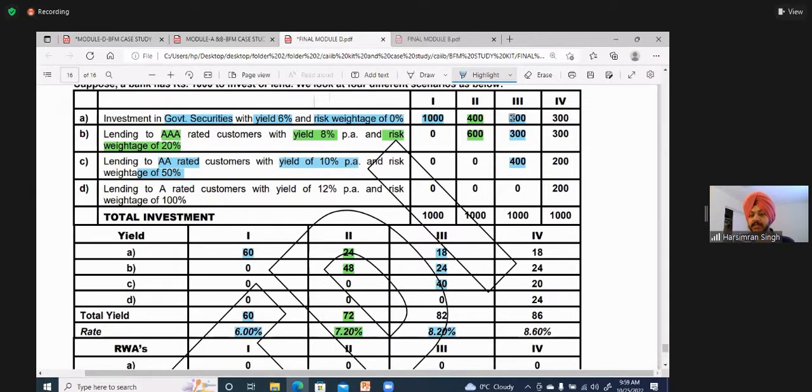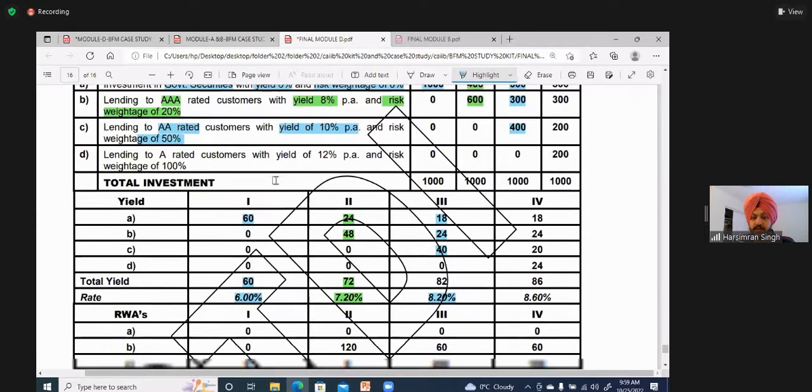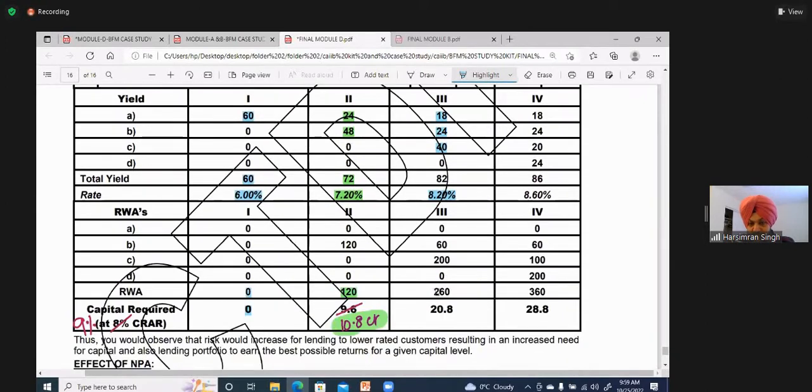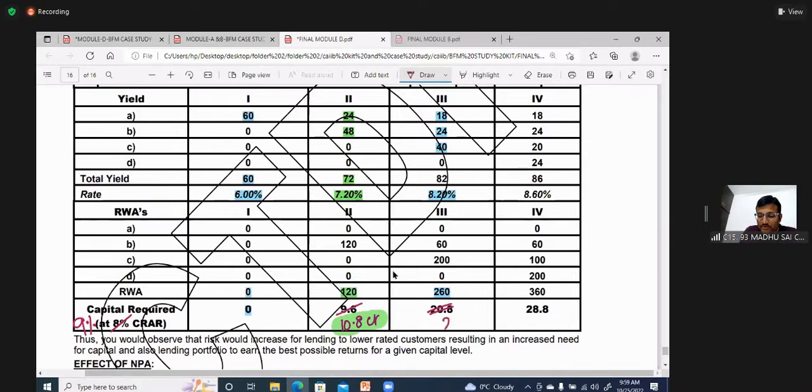And risk in this on first 300 is 0, on next 300 is 20%, that is 60. And on next 400 it is 50%, is 200. And you see the risk is 260. And what is 9% of 260? Tell me. 23.4. 23.4 crores. All right.